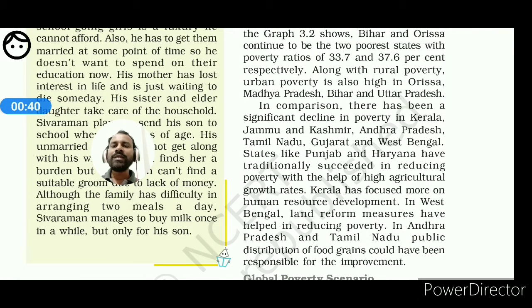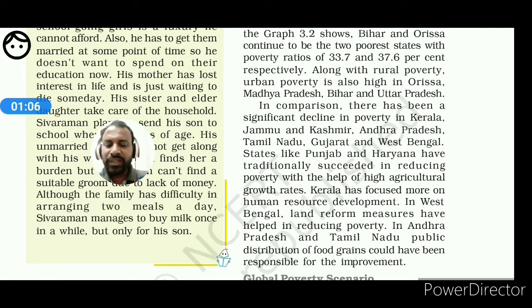In comparison, there has been a significant decline in poverty in Kerala, Jammu and Kashmir, Andhra Pradesh, Tamil Nadu. Jammu and Kashmir at present is a Union Territory, you have to keep in mind. Andhra Pradesh, Tamil Nadu, Gujarat and West Bengal. States like Punjab and Haryana have traditionally succeeded in reducing poverty with the help of high agricultural growth rates. Kerala has focused more on human resource development.